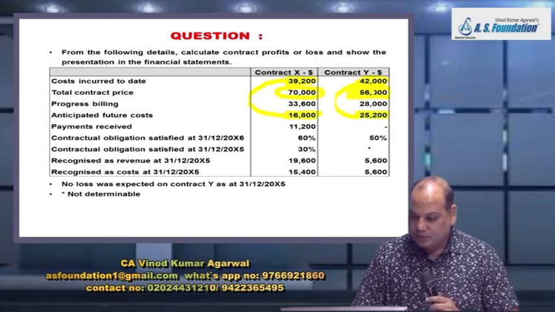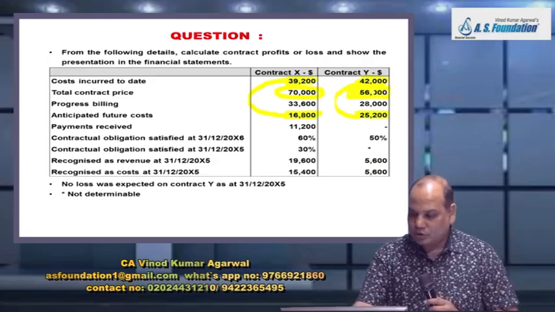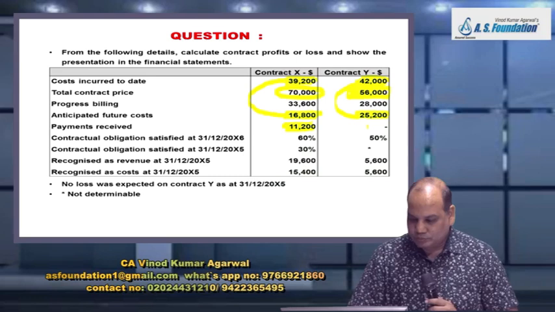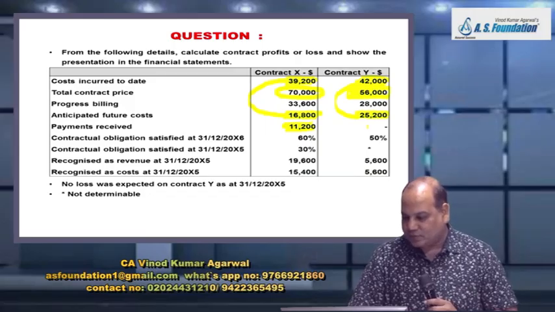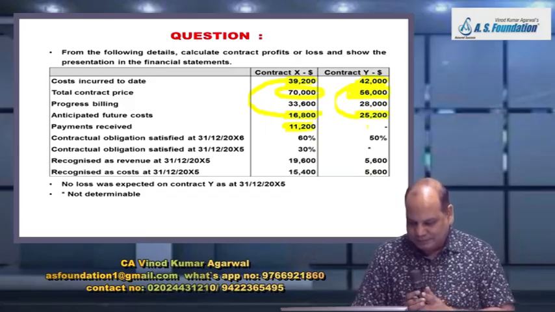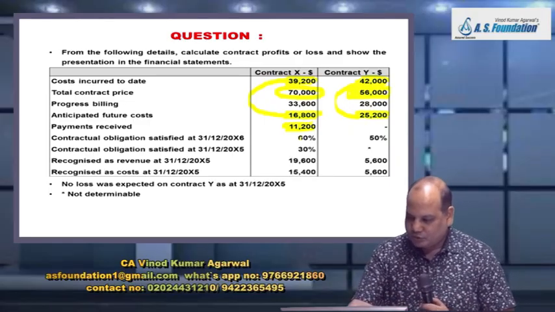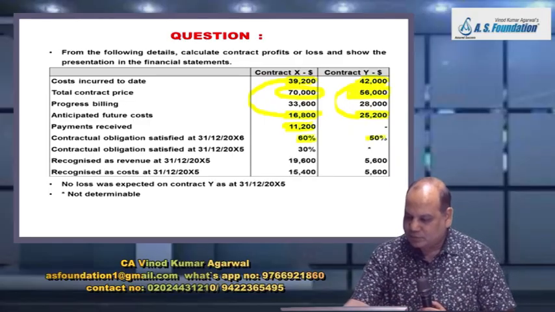Next is payment received. On contract X, we have received 11,200. Contract Y, 0. Contractual obligation satisfied till 31st December 2086. It seems it is the current year. So 60% work has been done, 50% work has been done.